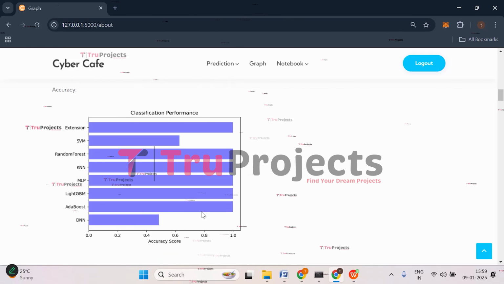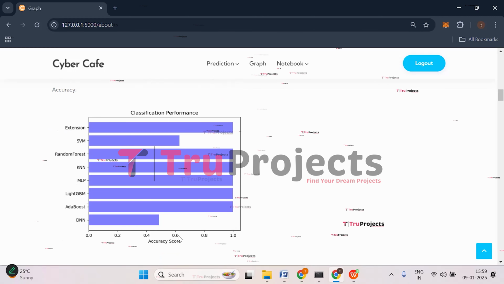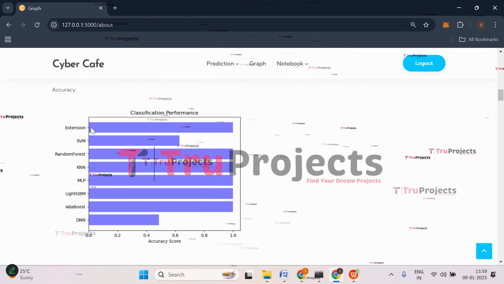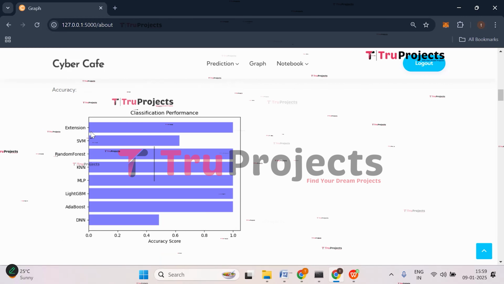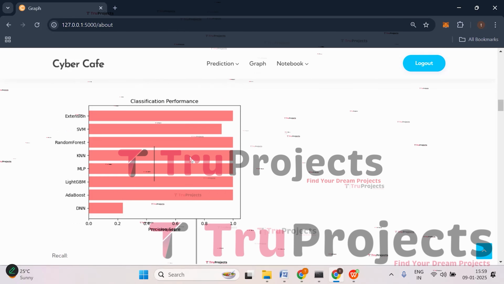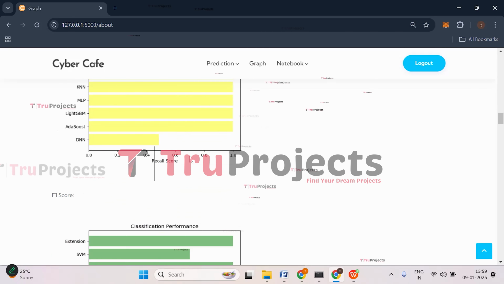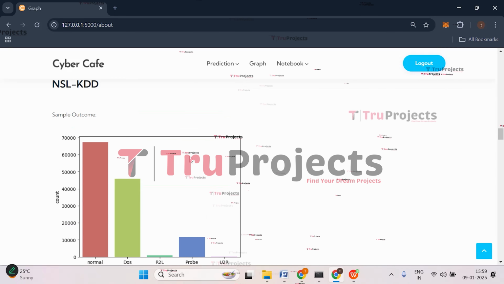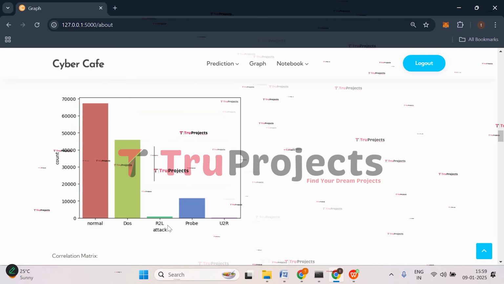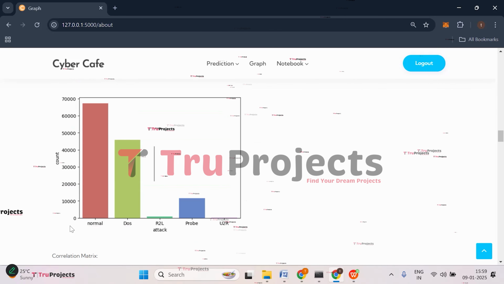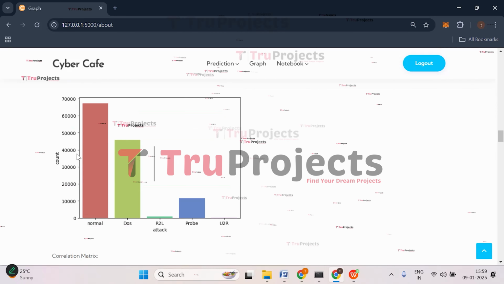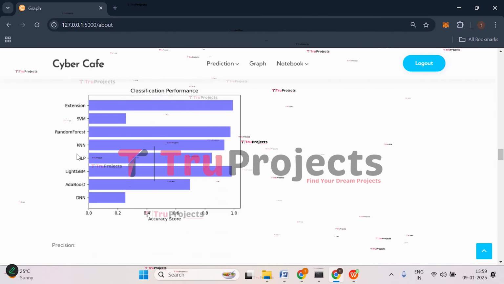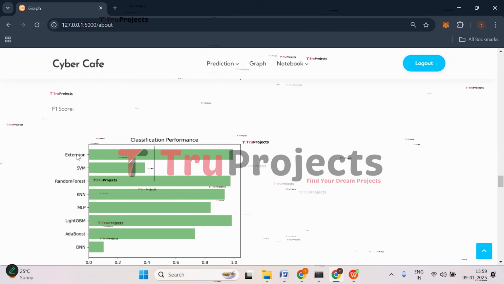And this is the accuracy comparison graph. Here on x-axis, we have accuracy score, and on y-axis, we have all the algorithms that are trained for predicting the intrusion. And here we have precision score comparison graph. This is the recall score, and this is F1 score. And here we have NSL KDD sample outcome. So here on x-axis, we have all the attacks of NSL KDD dataset, and on y-axis, we have count of each attack. And here is correlation matrix, accuracy, precision, recall, F1 score.